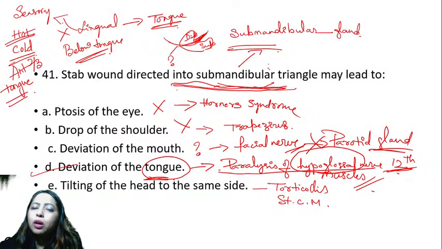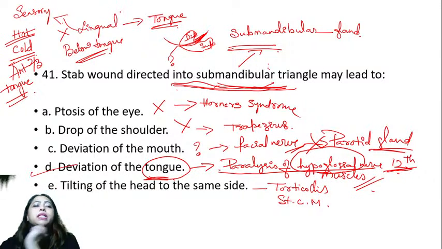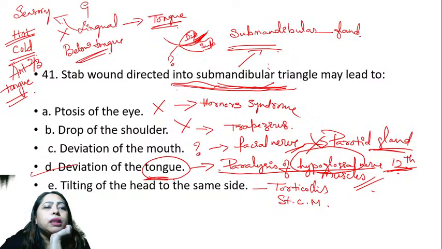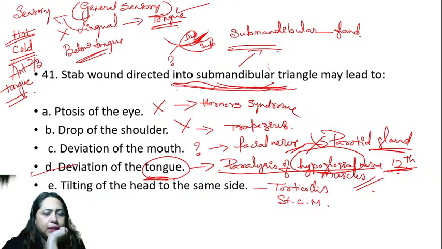So if you have eaten a hot food or a cold food, how do you know? By the lingual nerve, which carries which fibers? Anybody knows which fibers it carries? It carries general sensory fibers.